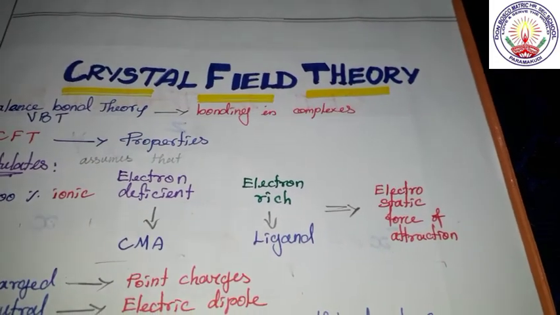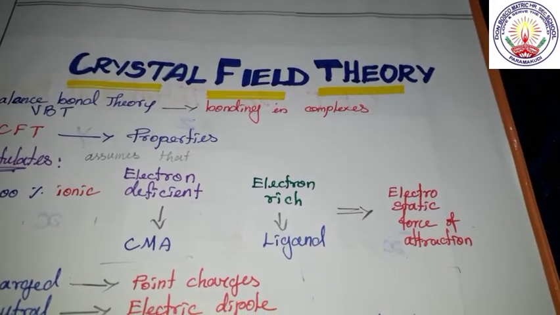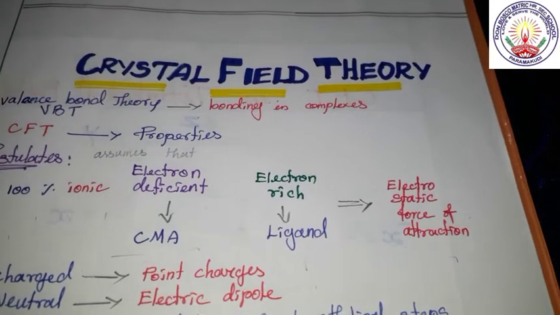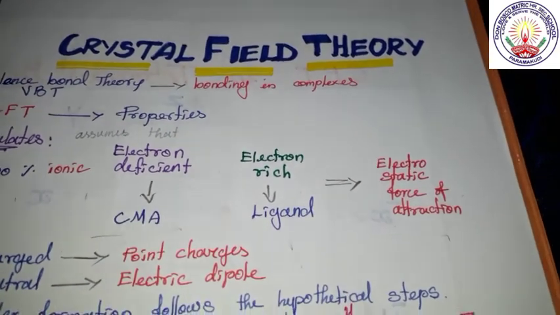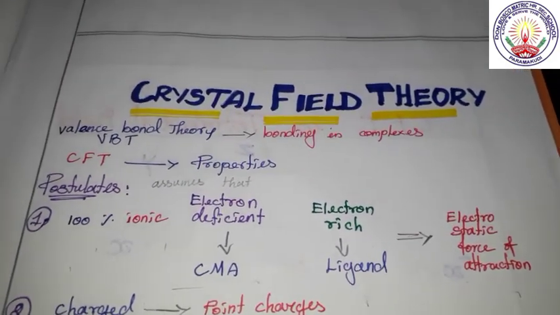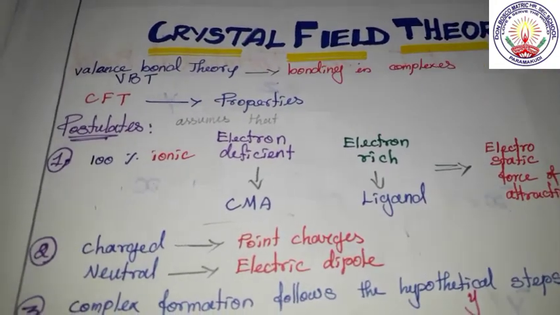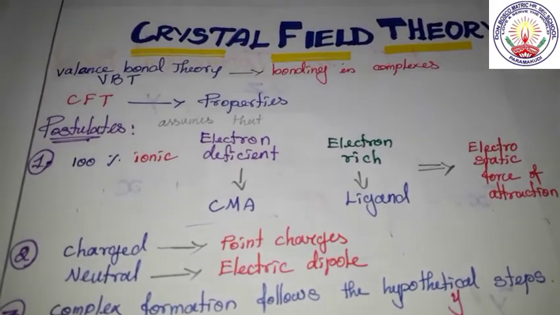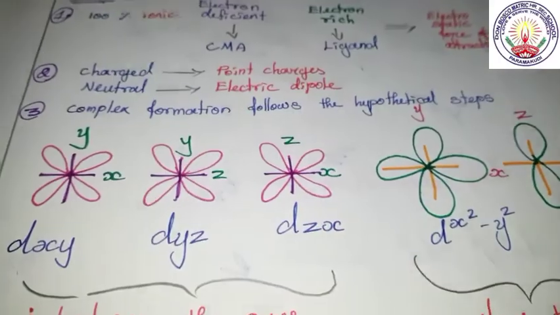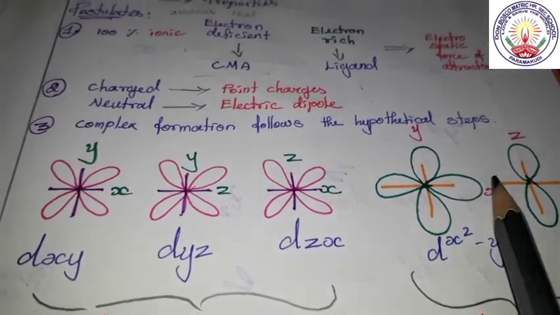This bond is formed due to the central metal atom being electron deficient and the ligands being electron rich, and the electrostatic force of attraction between them forms this complex. The second postulate is that the charged ions or electrons are point charges and the complex formation follows hypothetical steps.